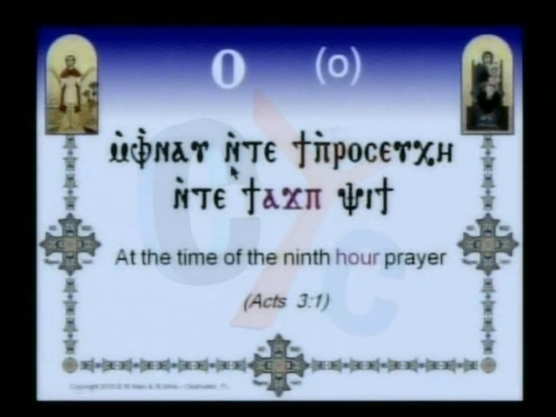Here in Acts 3, it says MFNav in te ti epros evki in te ti ag pepsiti. MFNav, as we said before, means at the time, of ti epros evki, which is the prayer. So at the time of the prayer, of the ag psiti. Psiti means 9, and this is the feminine form of 9, the masculine form is psit, but here it is psiti. So it means at the time of the 9th hour. This is in Acts chapter 3.